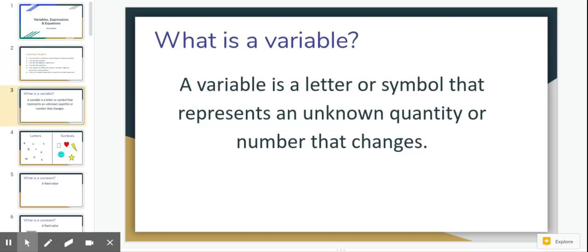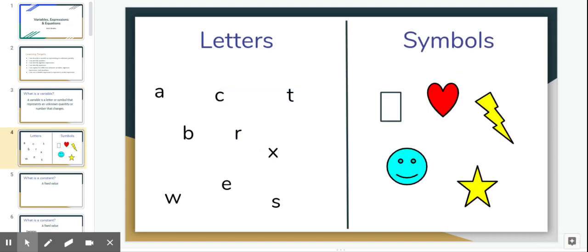So first we have to talk about what is a variable. Well, a variable is a letter or symbol that represents an unknown quantity, or it represents a number that does change. Now, you've seen variables before in science, but you might not have seen them in math. And like it says, it's a letter or a symbol. So these are some examples of variables.